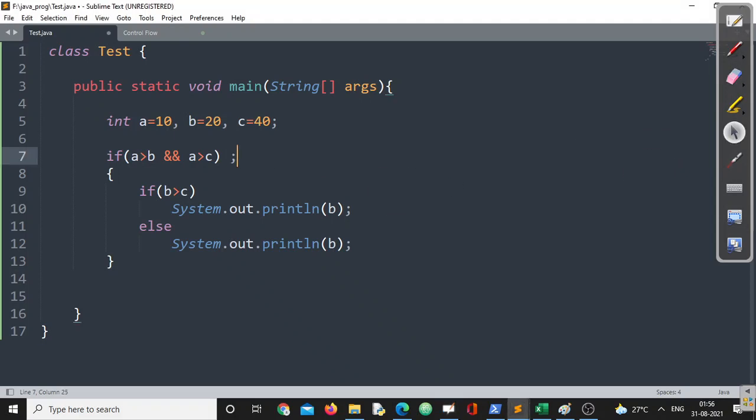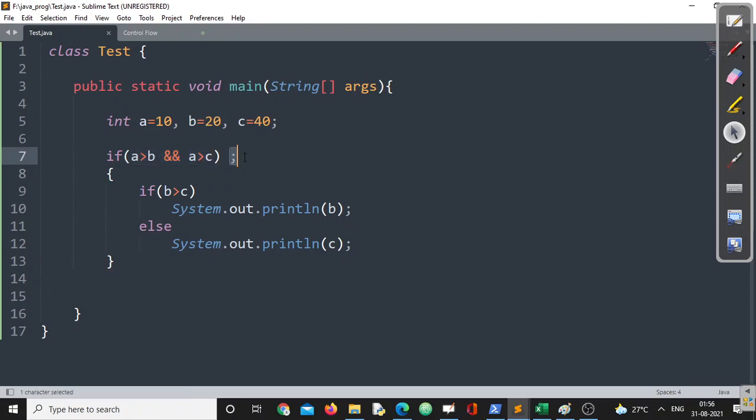Suppose I am putting a semicolon here. A greater than B followed by A greater than C, I have put a semicolon there. Now what is going to happen? Can somebody tell me what will be the output of this program? A greater than B and A greater than C.